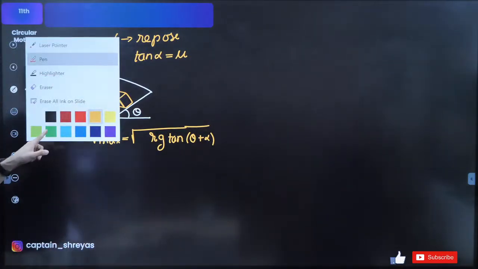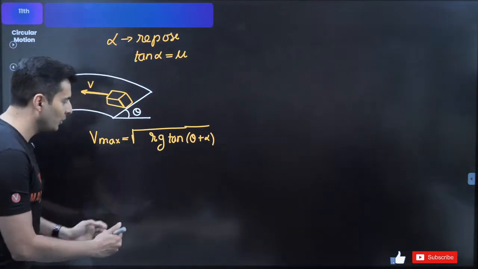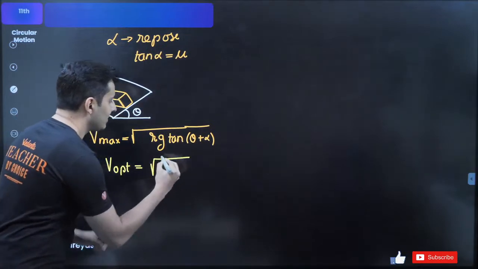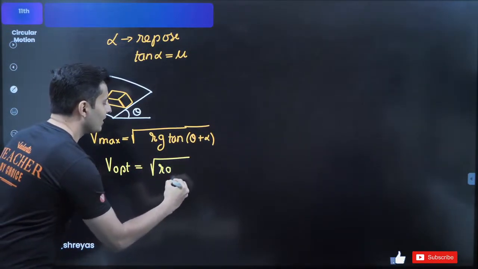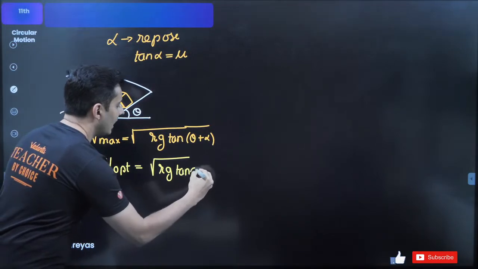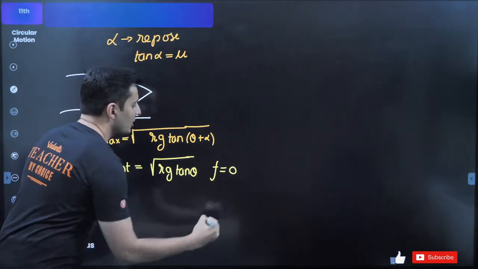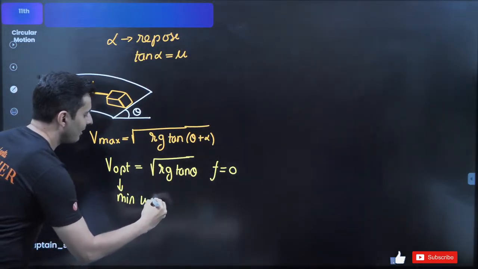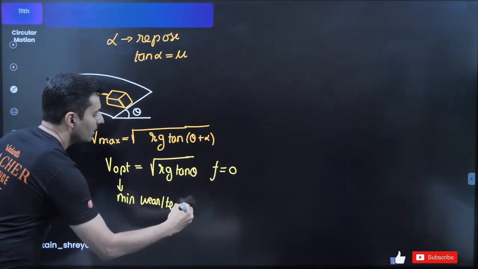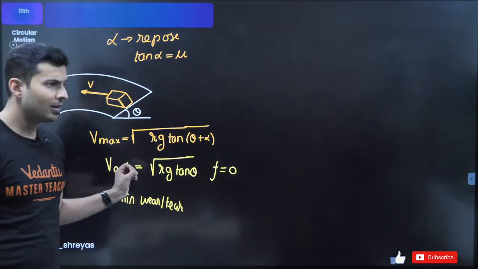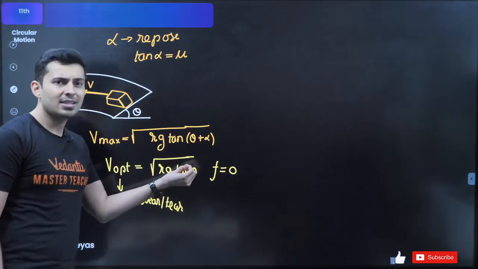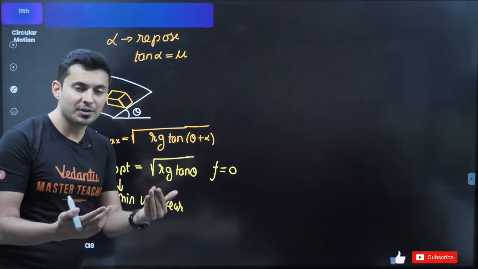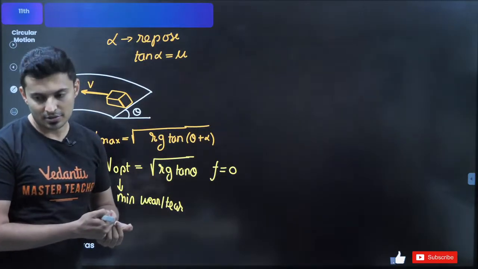Now, there is also another speed which you should know. It's called the optimum speed for which the road has been designed. That is a similar formula. Over here, there is no alpha. That's it. rg tan theta. In this case, there is no friction. Friction is 0. There is minimum wear and tear for this particular velocity. It's the speed at which you are recommended to drive so that you do not use friction and cause wear and tear of the tires.